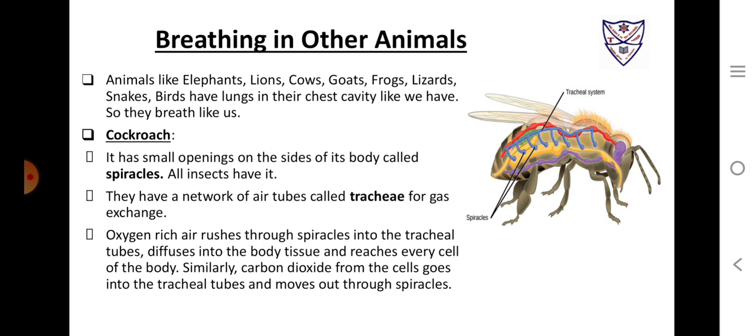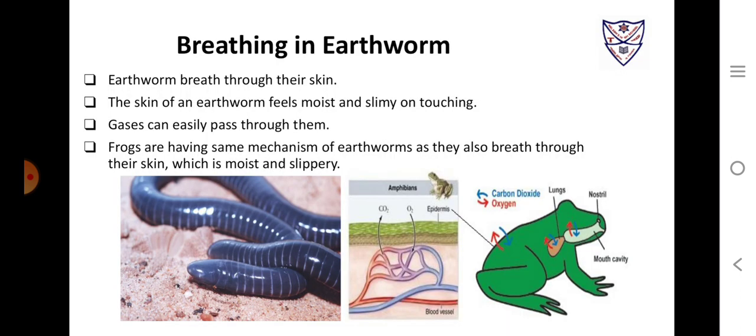Insects have small openings on the sides of their body. These openings are called spiracles. All insects have spiracles. They have a network of air tubes called tracheae for gas exchange in their body. Oxygen rich air rushes through the spiracles into the tracheal tubes, diffuses directly into the body tissues, and reaches every cell of the body. Similarly, the carbon dioxide from the cells goes into the tracheal tubes and moves out through the spiracles. So, this is their mechanism of respiration or breathing.